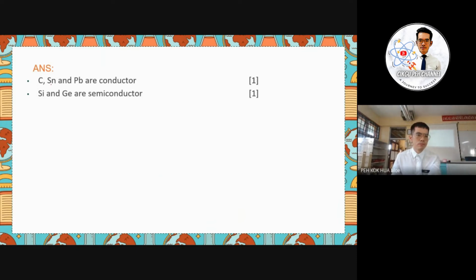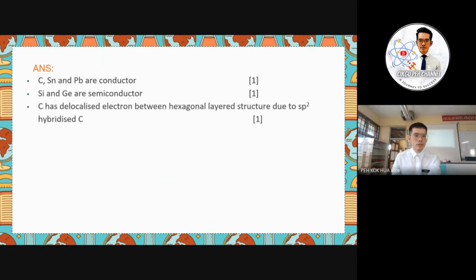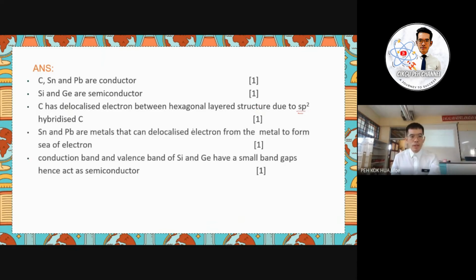So you can see carbon, tin, and lead are conductors. Silicon and germanium are semiconductors. Carbon has delocalized electrons between hexagonal layers due to sp2 hybridized carbon. So just now I already explained, which you can use the information we recalled in our question 2009. And then tin and lead are metals that can delocalize the electrons from the metal to form a sea of electrons. So that means here we can discuss the concept of presence and absence of the delocalized electron. When we see there is a metal, we can discuss the presence of the delocalized electron.